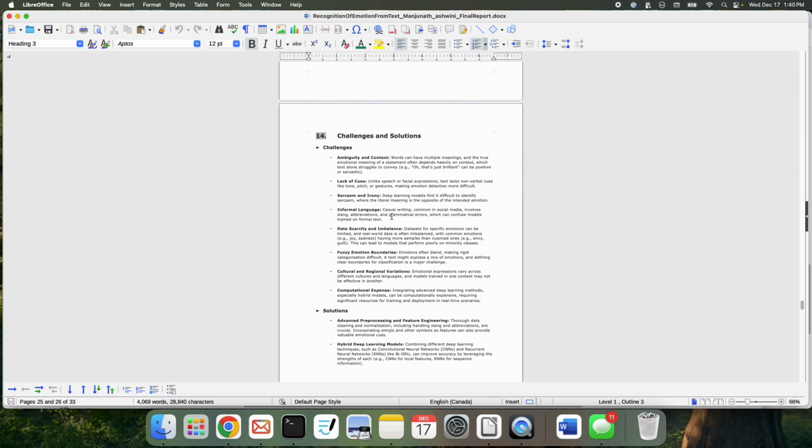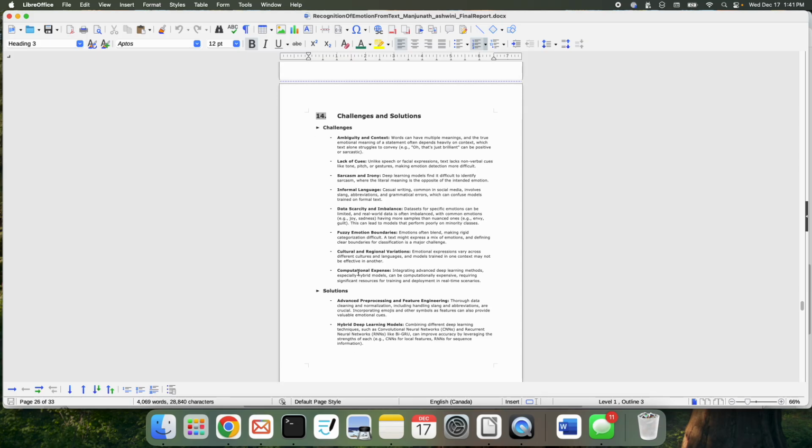So in spite of that, we got a good accuracy, but these are the challenges we generally face with simple text, missing the expressions and the facial gestures.